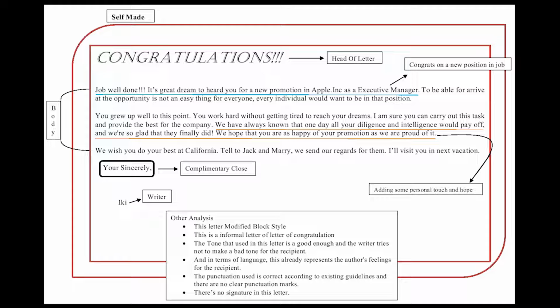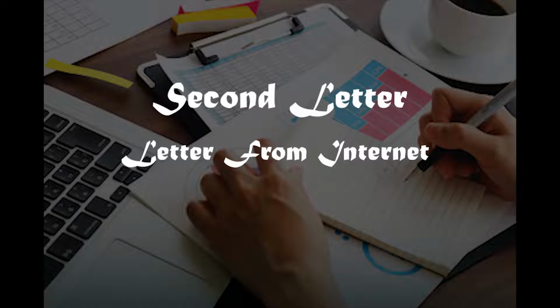Okay, the last is I have one correction for this letter. There is no signature in this letter. I think a signature is important because it proves the validity of the letter. Okay, I think that's enough for this letter that I made. We move to the second letter, the letter from the internet. Okay, let's go.